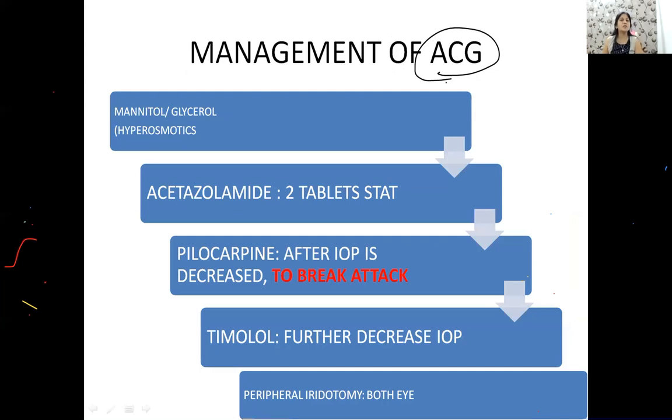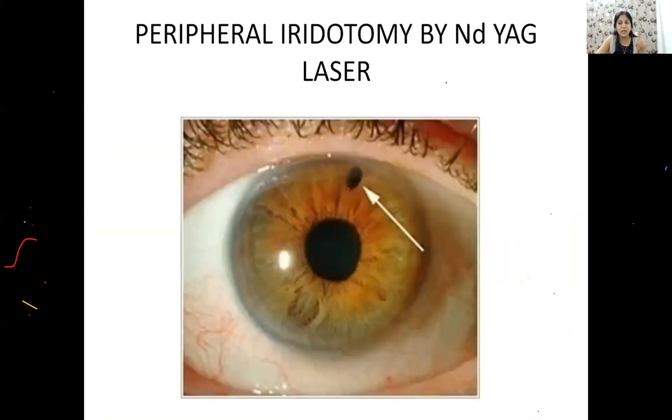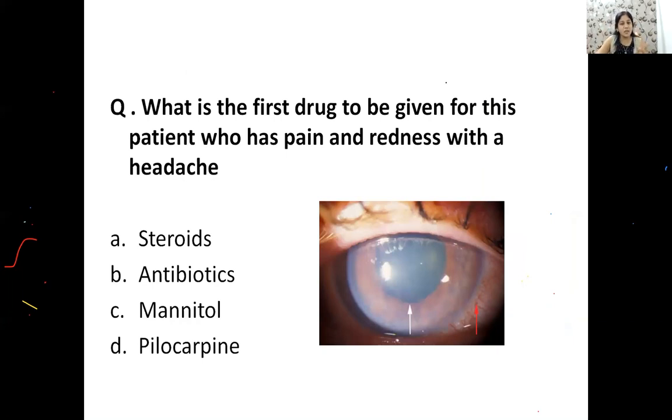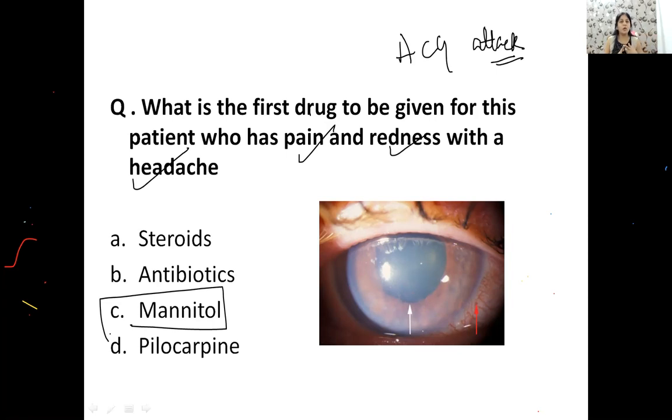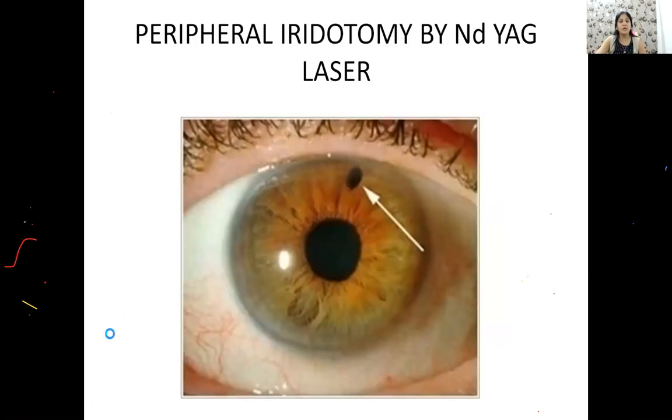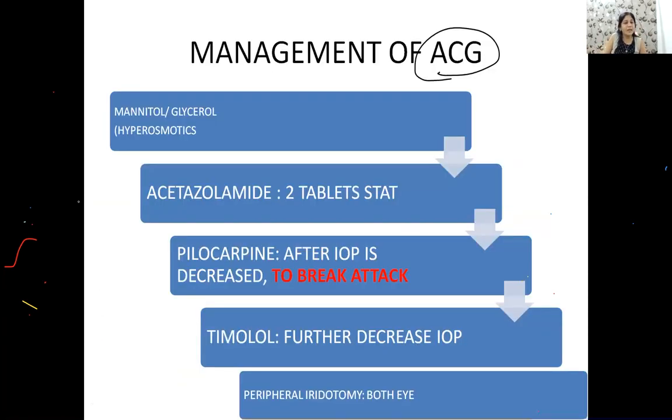Now guys, this is somewhat a controversial thing, how to manage a patient of angle closure glaucoma. Now please understand, once a patient of angle closure glaucoma has an attack, as in a patient like this. Please read the question. A patient who is in angle closure glaucoma attack, who has come to you with pain, redness and a headache. So what should be the first drug given? The first drug given should always be mannitol, acetazolamide and glycerol, है ना? So the first drug to be given to control the pressure should be mannitol and glycerol.